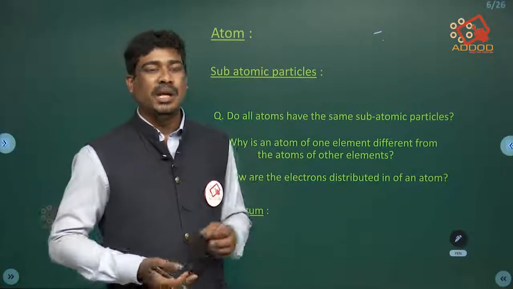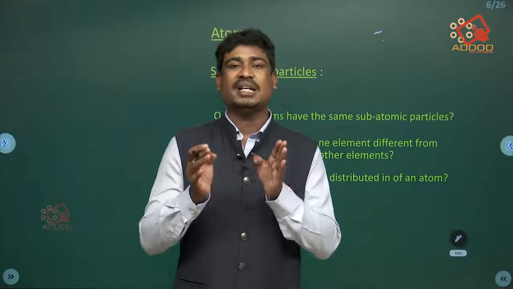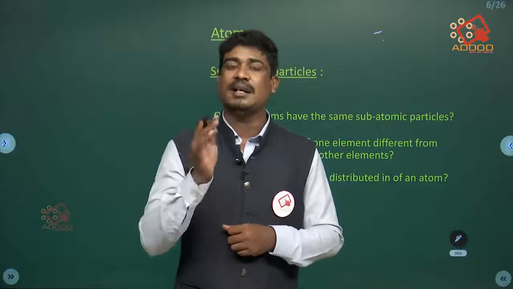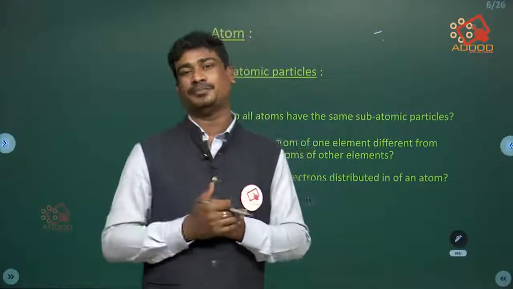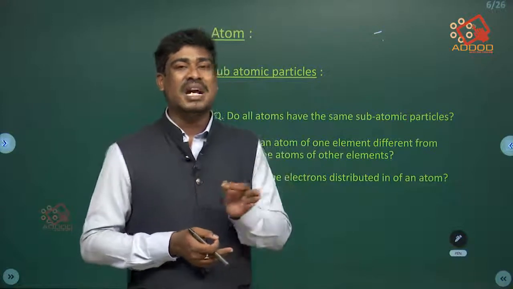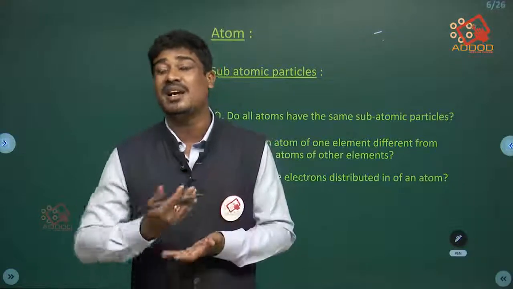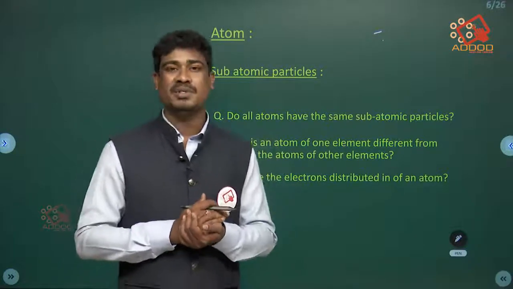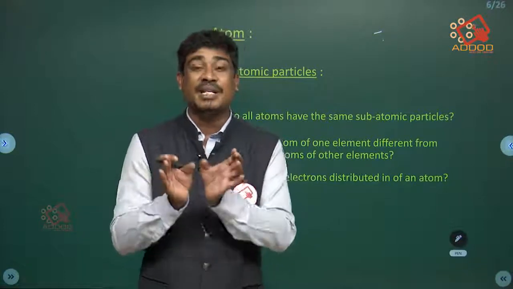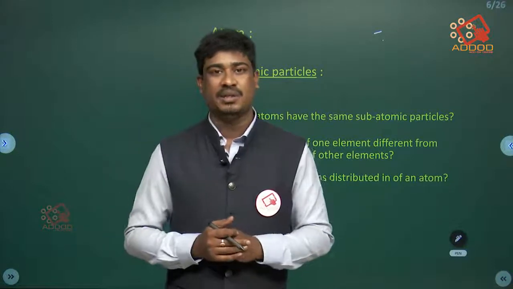So to discuss how the electrons are distributed in an atom, we should send light into the atom. But an atom is an indivisible particle and we cannot see atoms. Then how can we send light into the atoms? So separate characteristics of light should be sent into the atoms.